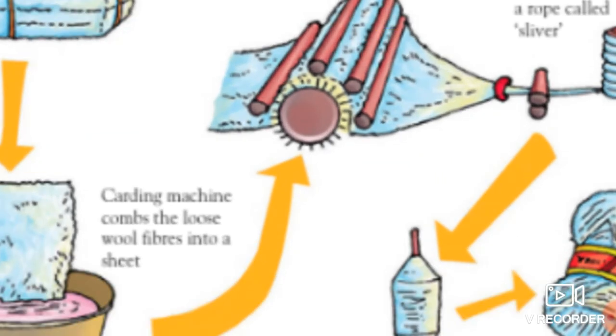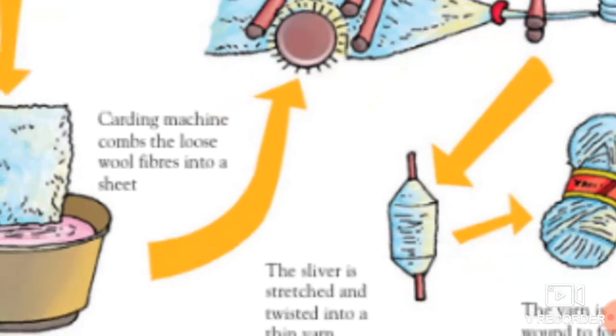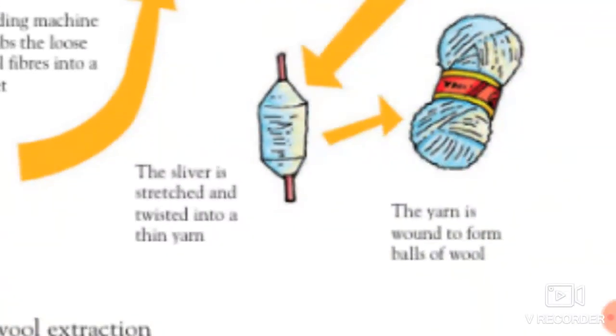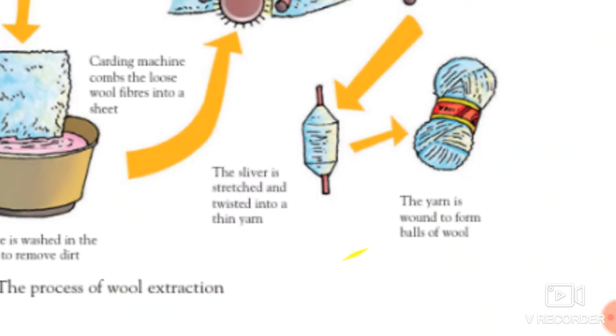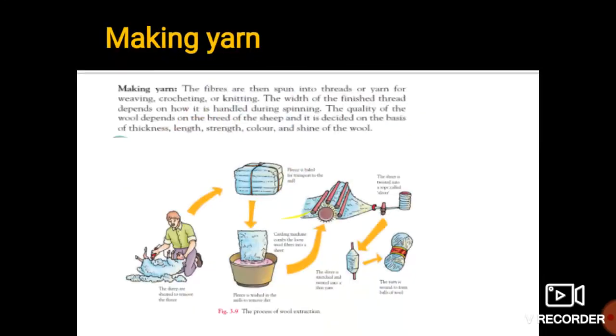See students, it will dry and it will make the sheet, that means it is twisted. So in this way the yarn is made. So this is the whole process of wool extraction.